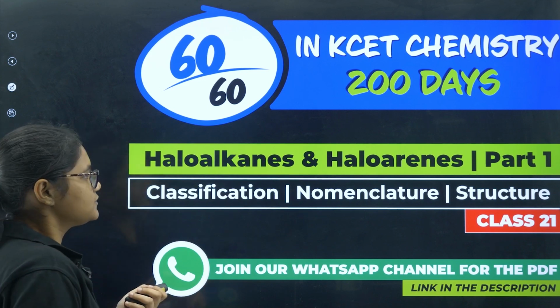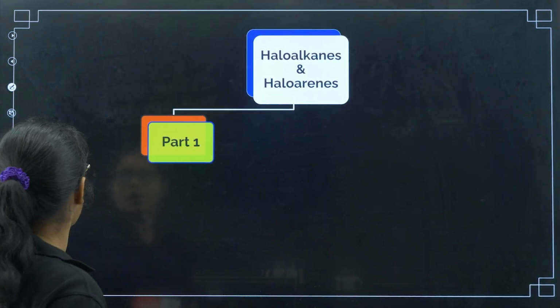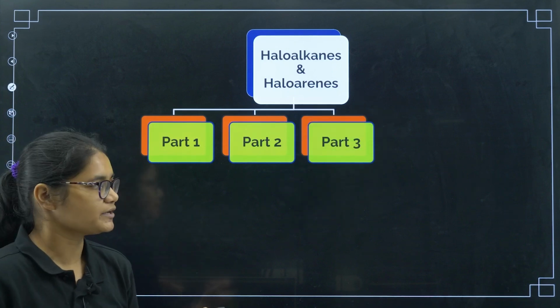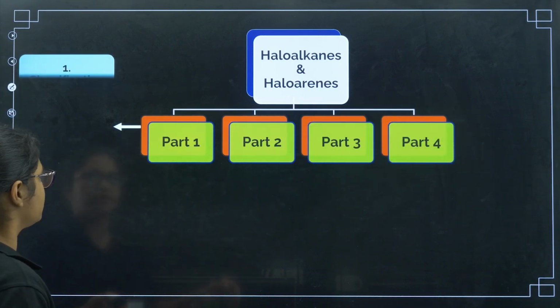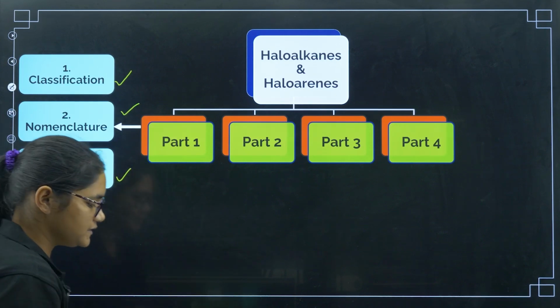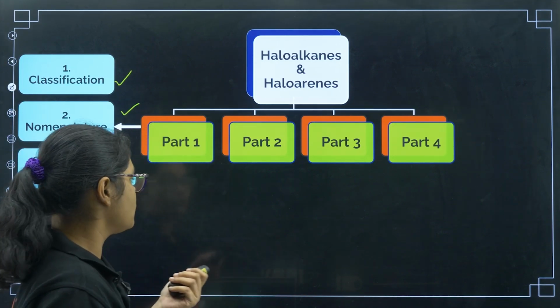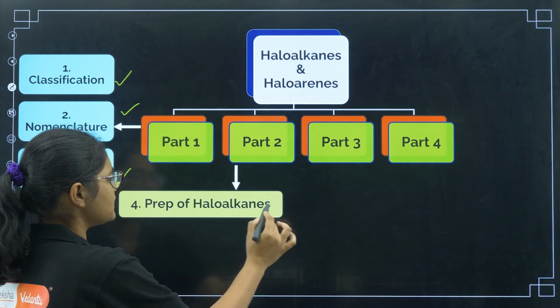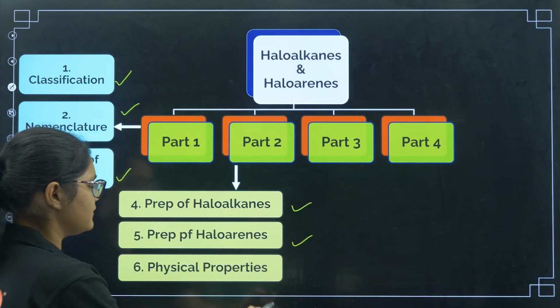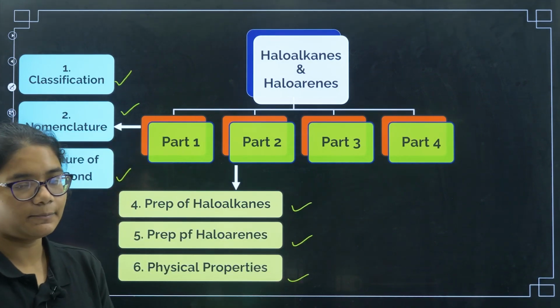If you want to see how we are going to cover this chapter, we'll be having 4 parts. The first part, that is today's class, will be classification, nomenclature and nature of the C-X bond. Now coming to part 2, in the next class we'll do preparation of haloalkanes and preparation of haloarenes, and then we'll also study physical properties.